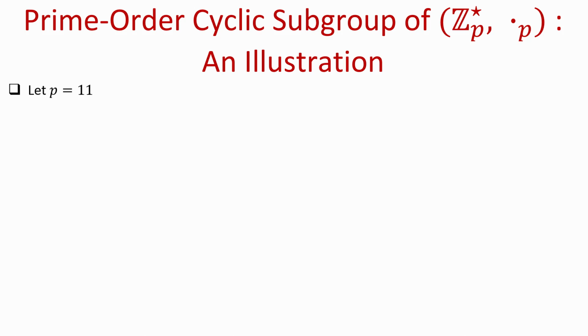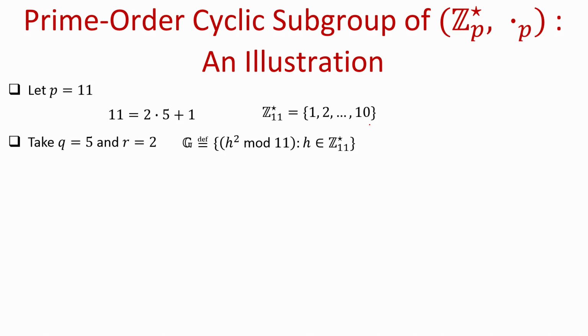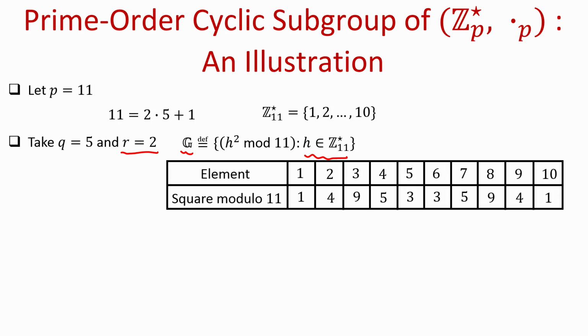So, imagine P is equal to 11, where 11 is a prime number. I can express 11 in the form 2 times 5 plus 1, and Z11 star basically consists of the elements 1 to 10. If I take my Q to be 5, then P and Q are related as 2 times 5 plus 1. So, I can take my R to be 2, and I can set my set G to be all the perfect squares modulo 11, namely I take all the elements h from the set Z11 star, raise it to the power 2 and do modulo 11, and the resultant output is my collection G.